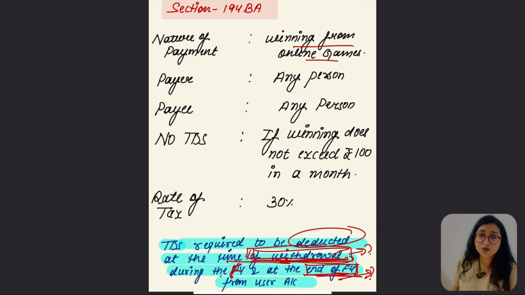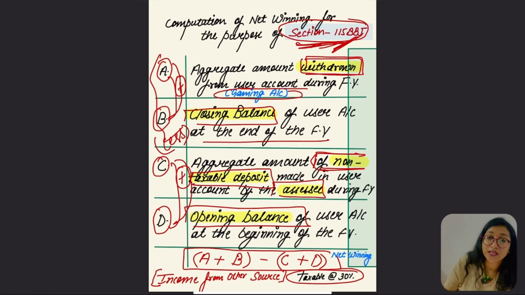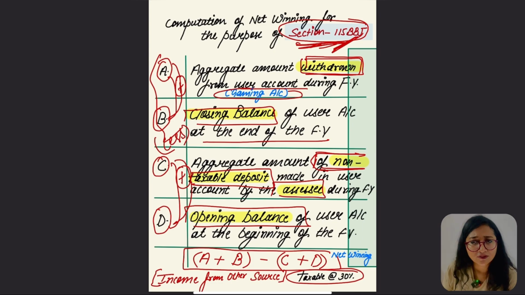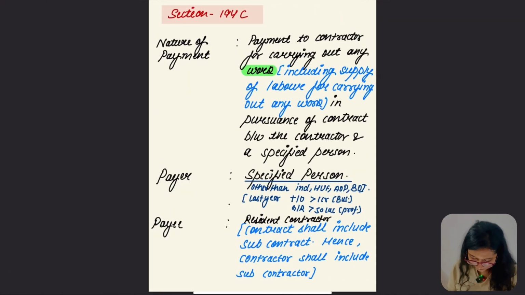We know how to take the withdrawal in case of first withdrawal and second withdrawal. We also read section 115BBJ, which is income from other sources, also taxed at the rate of 30%. So we'll compute net winning. Hope this point was also clear to you.